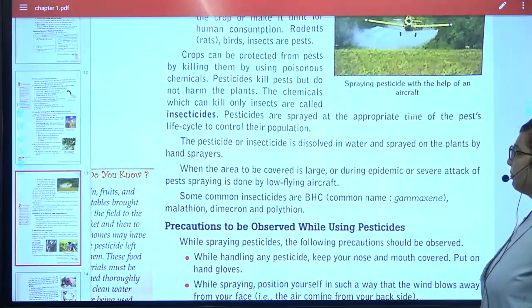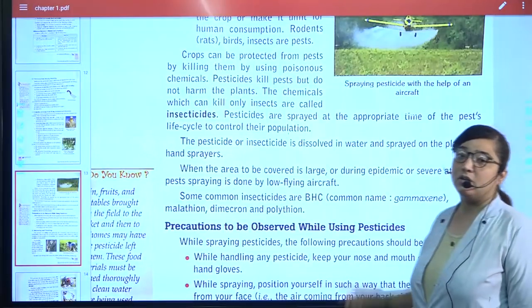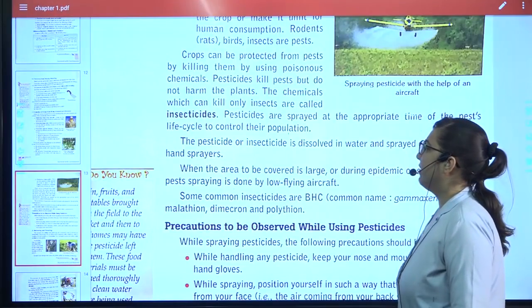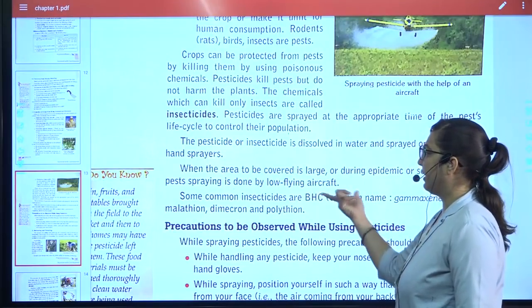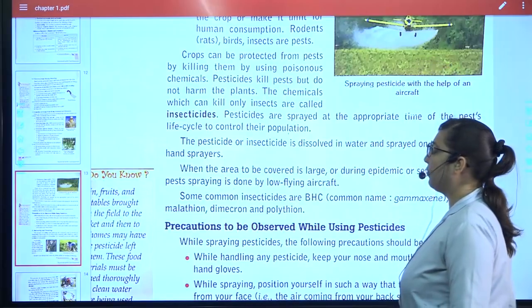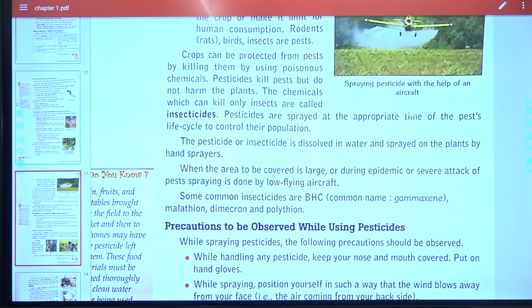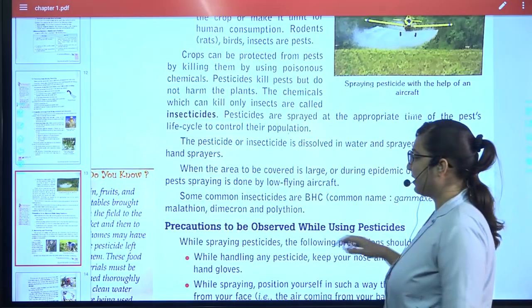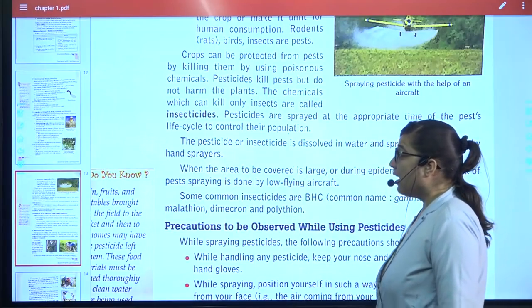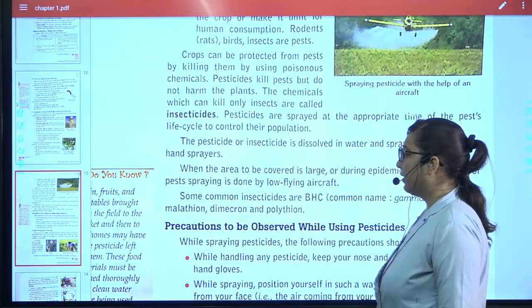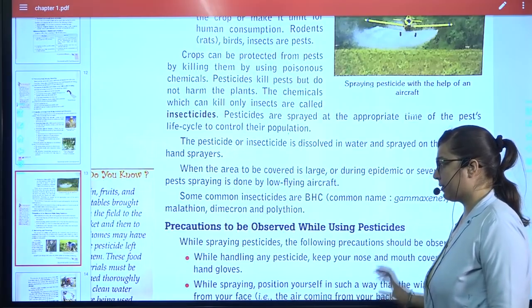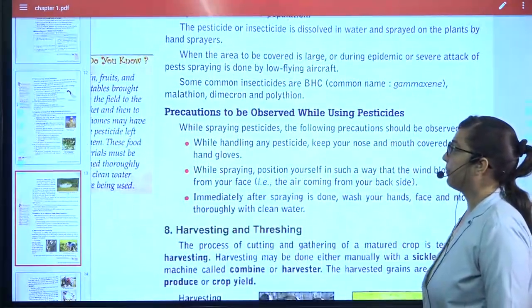Pesticides can also be dissolved in water and applied through hand sprayers, but that takes more time. When the area to be covered is very large, at that time a low flying aircraft is used like this. BHC is the common name, and its common name is Gamaxine, and there are Malathion, Dimecron and Polathion. So these are the commonly used insecticides. You have to remember the names.